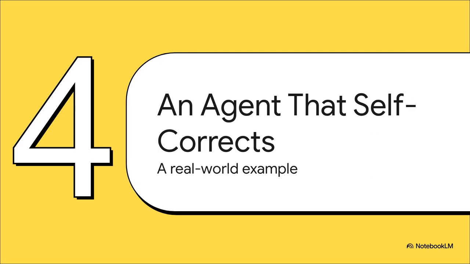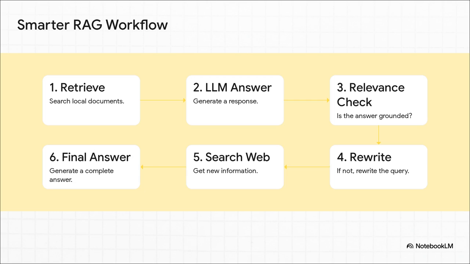All right, theory is great, but let's see this thing in the wild. Let's walk through a real-world example and watch how all these pieces come together to build an agent that can actually fix its own mistakes. So, here's our smarter workflow. It starts off looking a lot like a standard RAG process. Retrieve some documents, generate an answer.